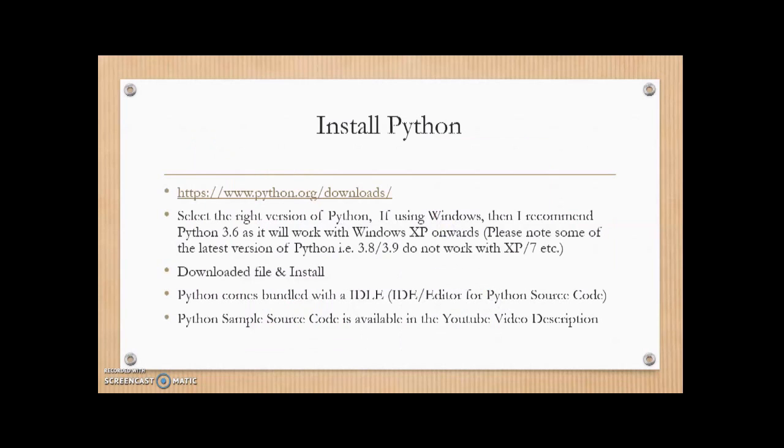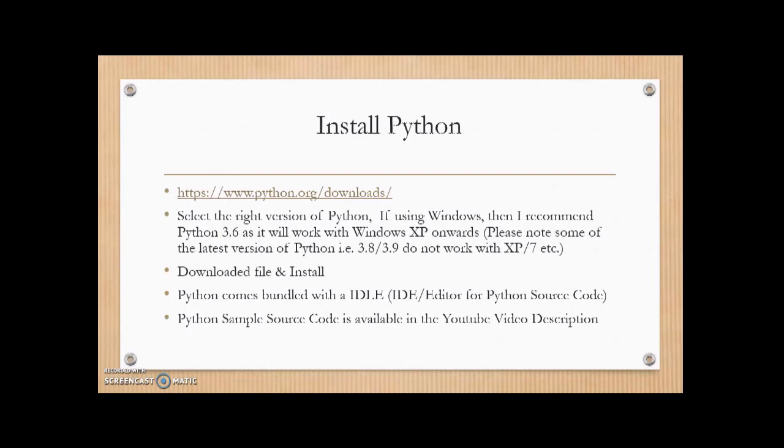Now we'll instruct you how to install Python on your computer. Python is very simple to install. Go to site www.python.org/downloads. I recommend that you select the Python version 3.6 as it will work with Windows XP onwards. Please note that some of the latest versions of Python, that is 3.8, 3.9, do not work with XP and Windows 7. So my advice is to stick to Python 3.6. I've used Python 3.6 to test the sample code.